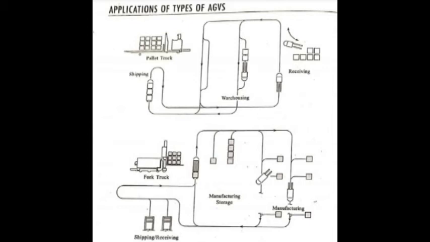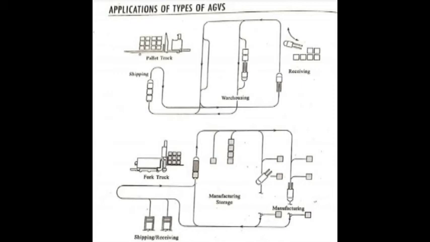And next, unit load vehicles. Its application includes warehousing and distribution systems where the guide path lengths are relatively short but the volumes are high. And pallet trucks. Its application is found in various industries to move palletized work parts from the load area to the destination points. Next, forklift trucks.